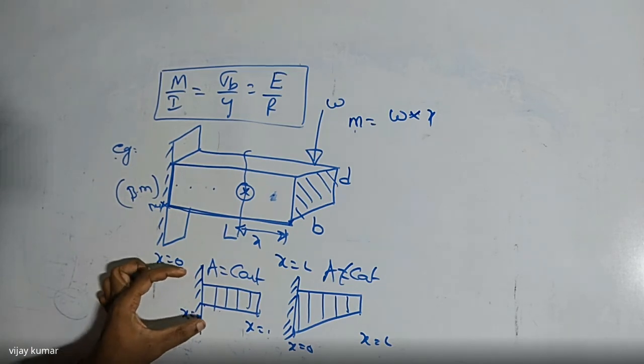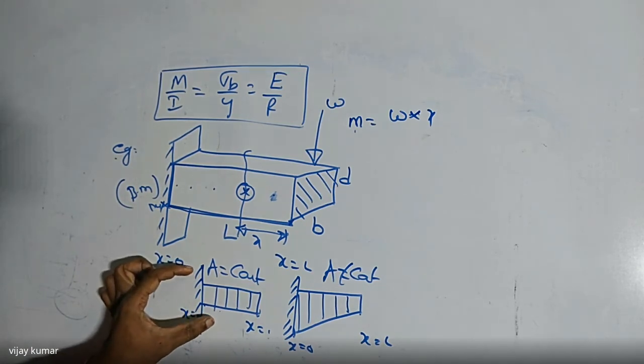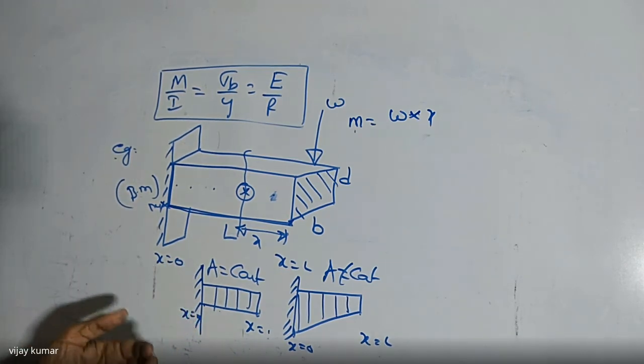So I want to design the beam at that point without failure, so that if it fails, I am going to provide more material to increase its strength.